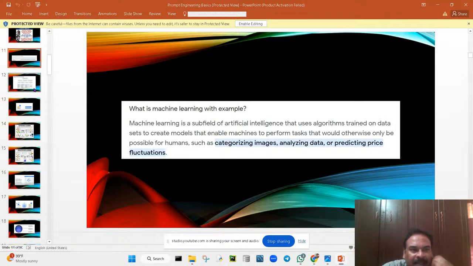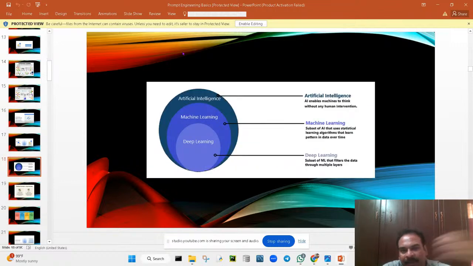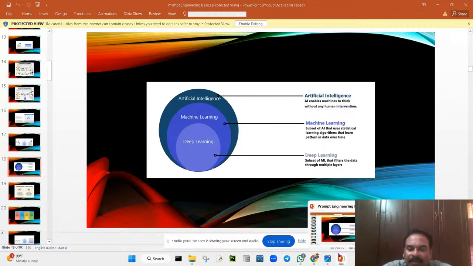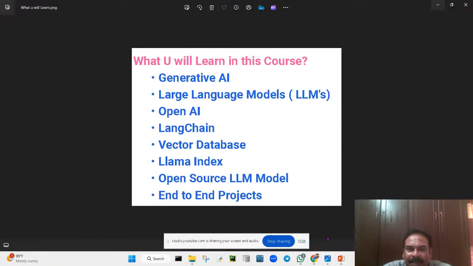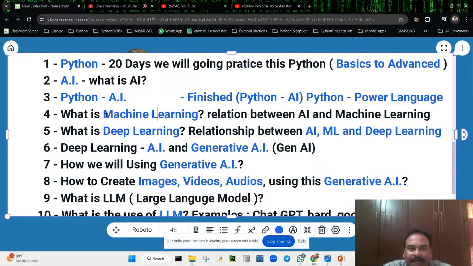What is machine learning? So machine learning is related to artificial intelligence. We are going to see that now. This diagram will help you. So machine learning is this. Artificial intelligence is the outer boundary, and in that, machine learning is the subset of artificial intelligence. In that, deep learning is the subset of machine learning. So I said already, this is the relationship, isn't it? I showed you. So what is machine learning in this case? So this is machine learning. So this is the relationship between AI and machine learning. What is the relationship between AI, machine learning, and deep learning? We are going to discuss it in step 5.